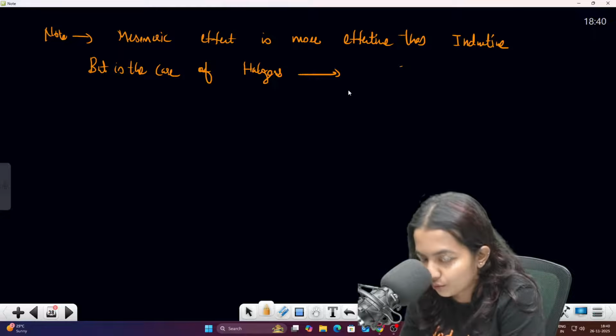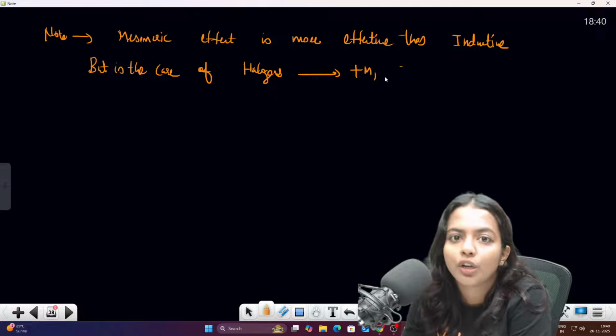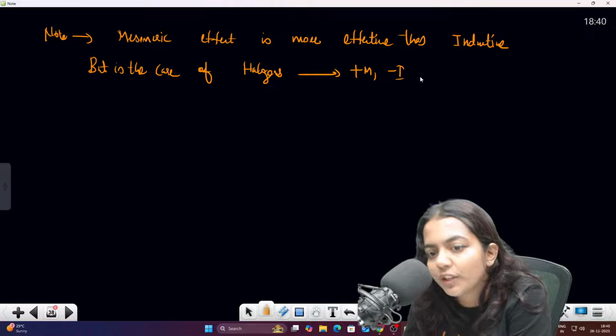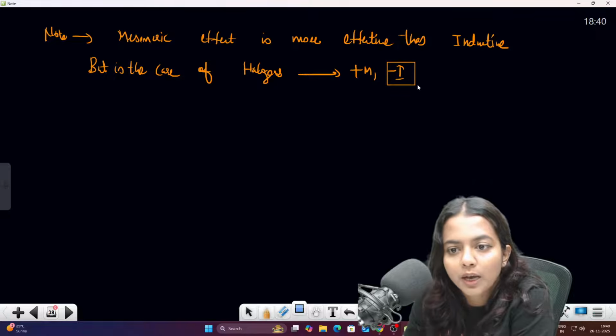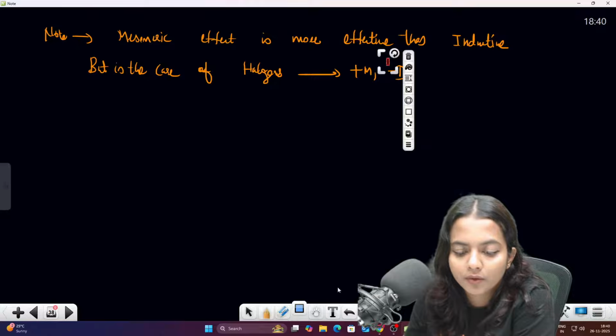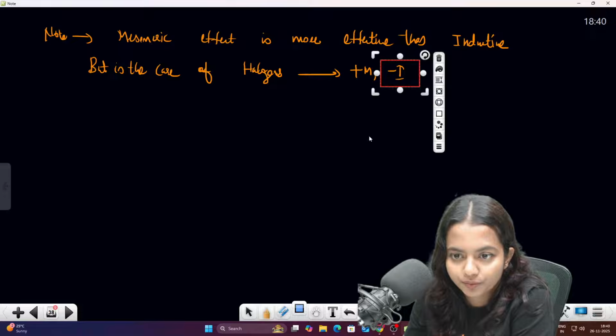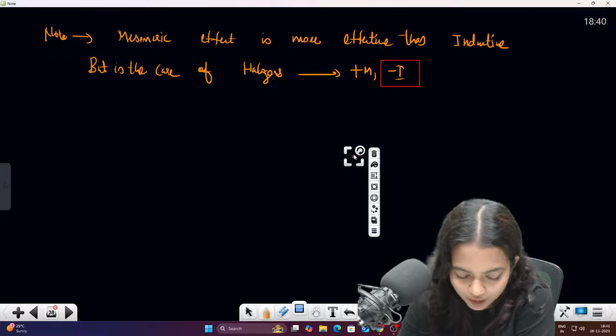halogens, the case வரும்போது, you know that plus M effect is there due to the lone pairs and minus I effect is there due to the electronegativity. But we have to choose the minus I effect. Clear? Halogens க்கு மட்டும். Clear everyone? Electron withdrawing effect தான் அதிகமாக இருக்கும்.